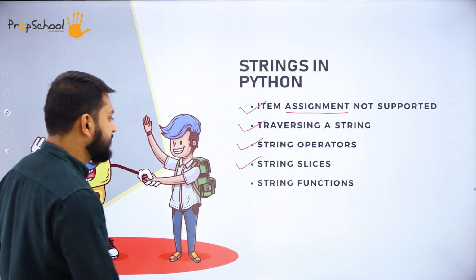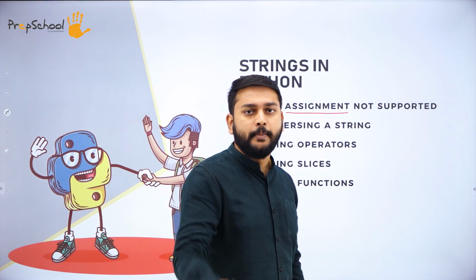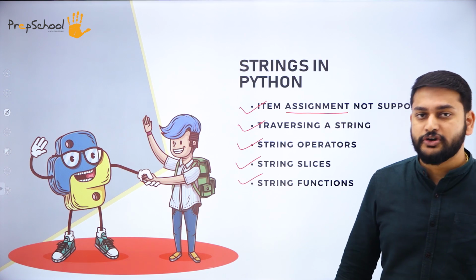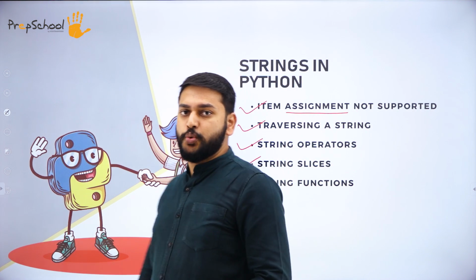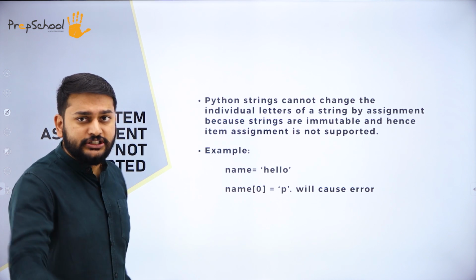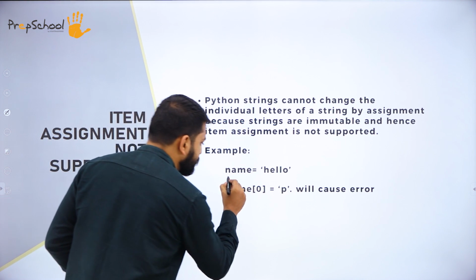The last one is string functions. All of you have studied the string functions, but I will be discussing them with examples. Let's start with the first one. Item assignment is not possible. So my dear students, remember, understand, I have a string variable.